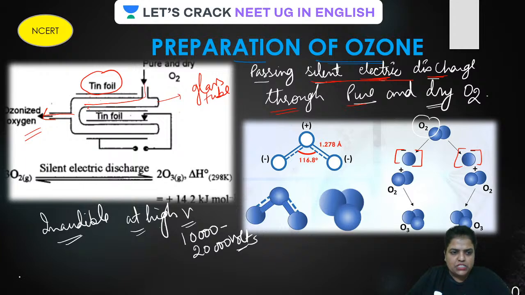So, how is the reaction written over here? Oxygen gas is converted into ozone in presence of silent electric discharge at a very, very high voltage. Is that clear?